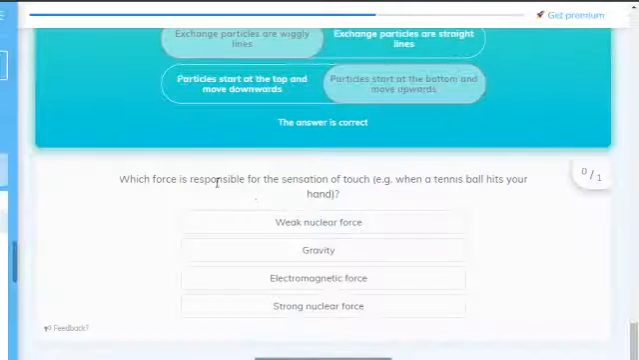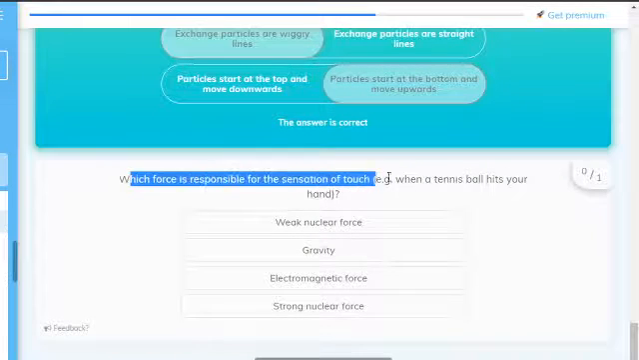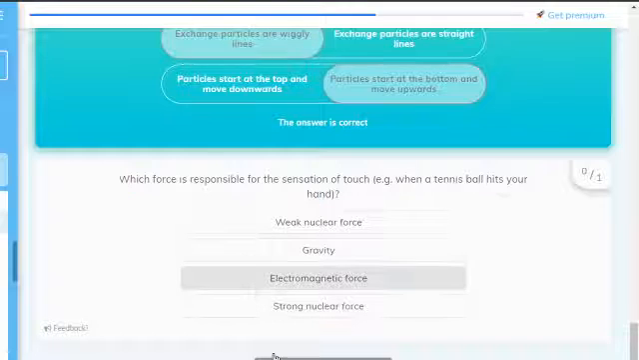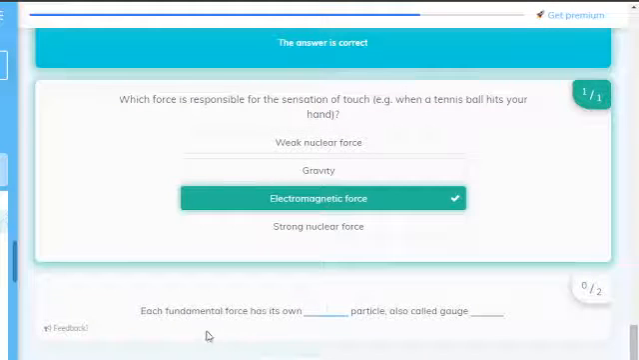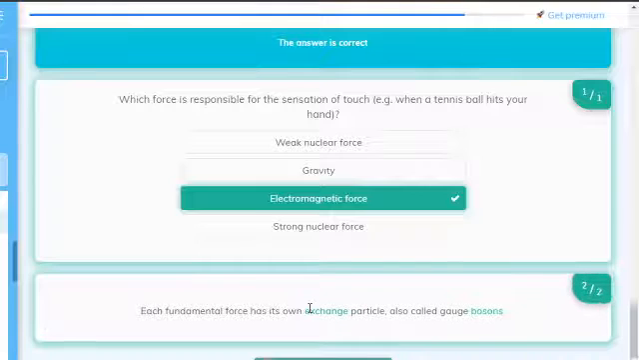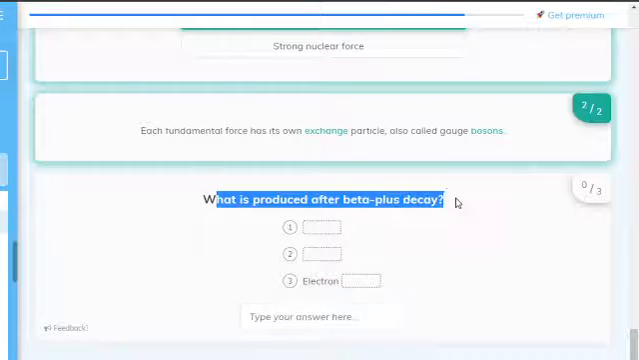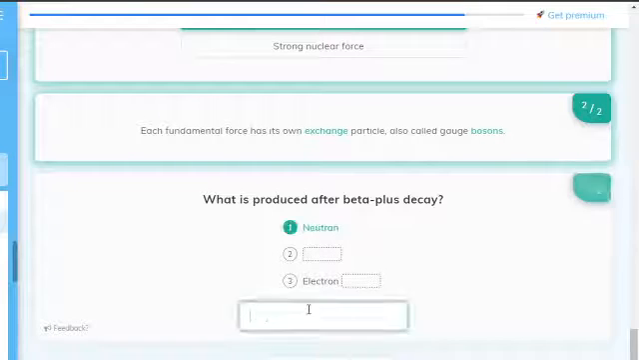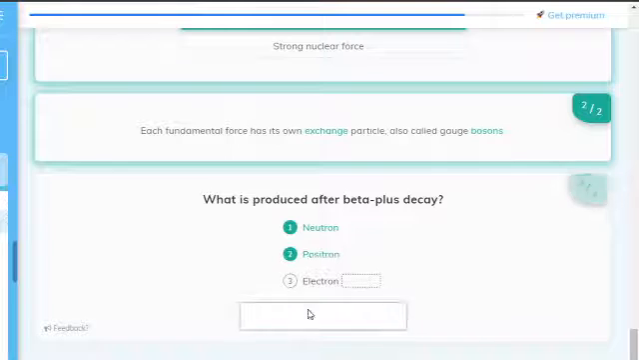So what force is responsible for the sensation of touch? E.g., when a tennis ball hits your hand. Electromagnetic force. Each fundamental force has its own exchange particle called bosons. So, what is produced after beta plus decay? After beta plus decay, that is a happy one. So neutrons are produced, positrons are produced, and neutrinos are produced.